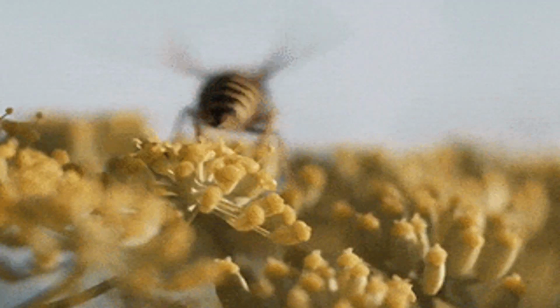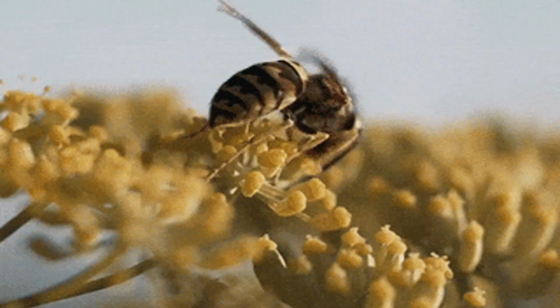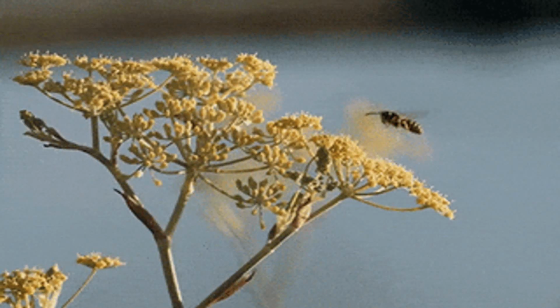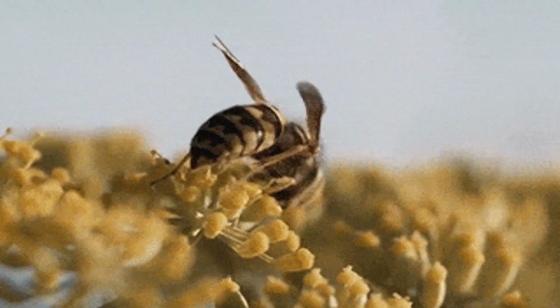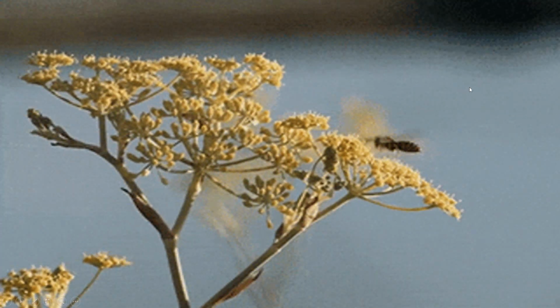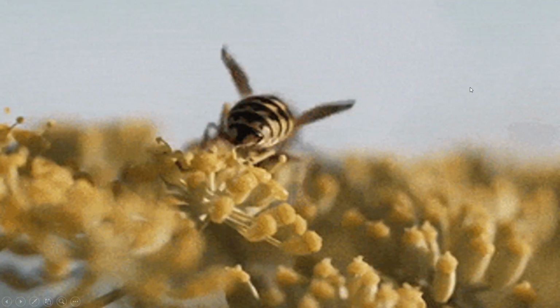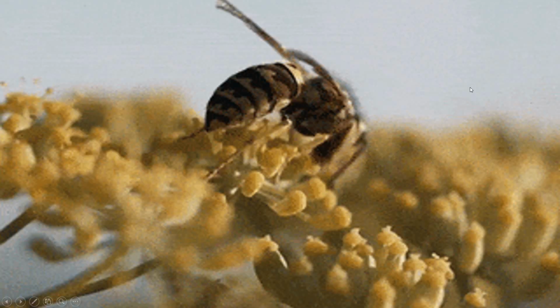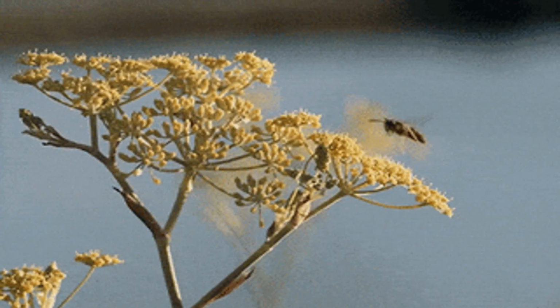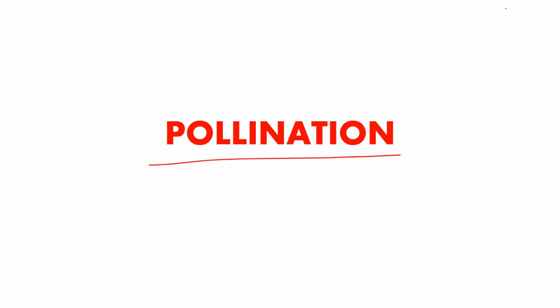All right. Now, what can we see on screen? Yes, we can see a honeybee doing something on top of flowers, right? What are they doing? We are going to study that. They are doing nothing but pollination. So, pollination is what?